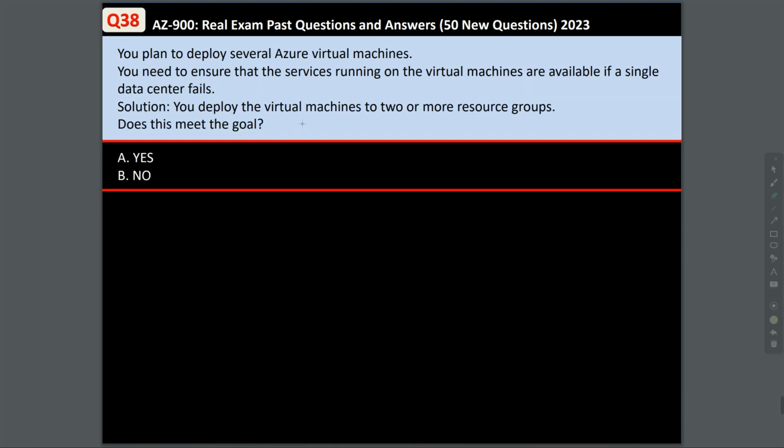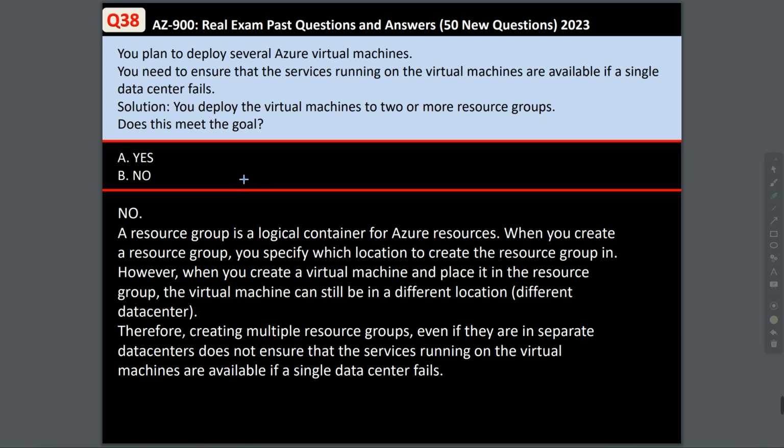Question 38. You plan to deploy several Azure virtual machines. You need to ensure that the services running on the virtual machines are available if a single data center fails. Solution: you deploy the virtual machines to 2 or more resource groups. Does this meet the goal? Now, a resource group is a logical container for Azure resources. When you create a resource group, you specify locations to create the resource group in. However, when you create a virtual machine and place it in the resource group, the virtual machine can still be in a different location. Therefore, creating multiple resource groups, even if they are in separate data centers, does not ensure that the services running on the virtual machines are available if a single data center fails, so no. Question 39.